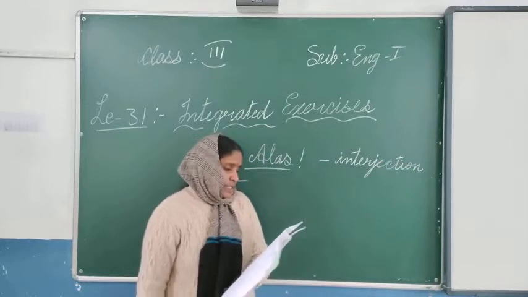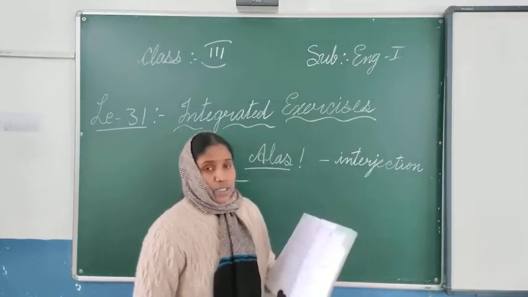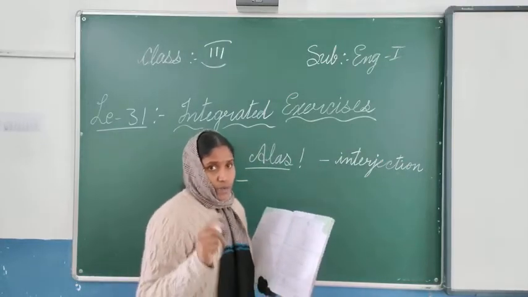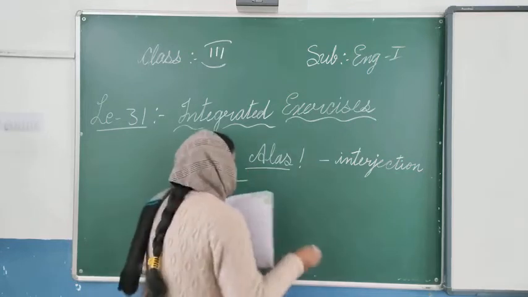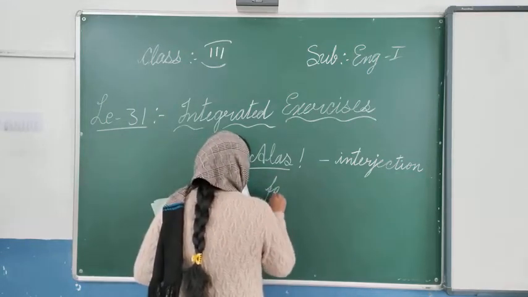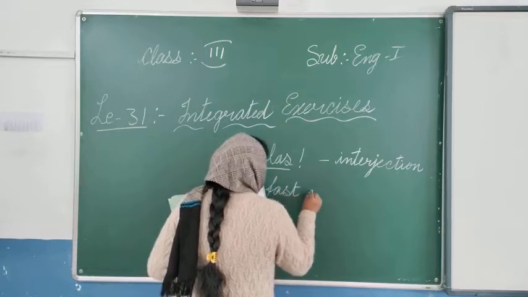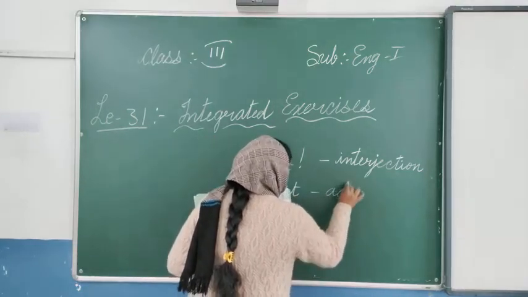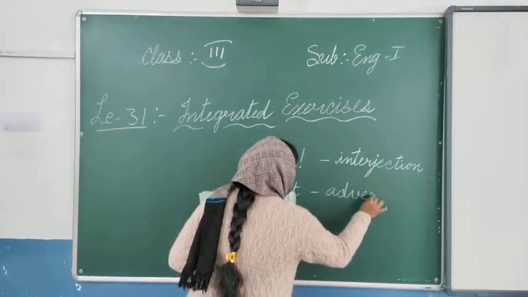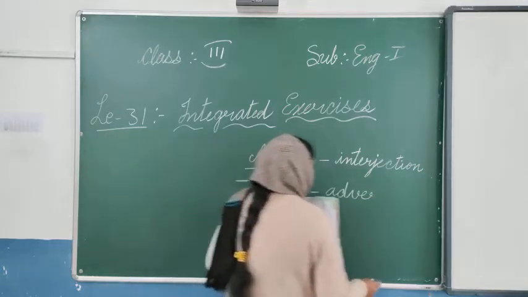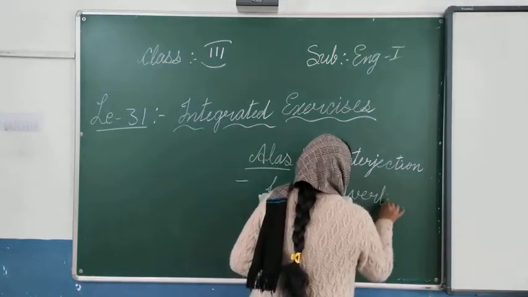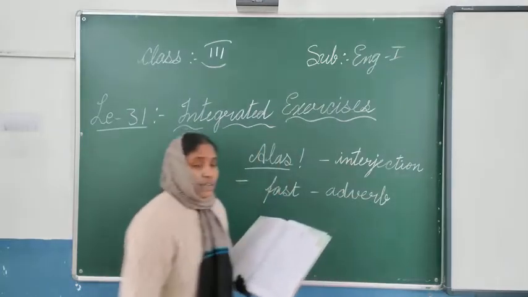The second one you see: the tiger runs very fast. Runs is a verb. So, very fast. Fast is the word they have underlined, means they have written in italics. So fast is an adverb because it is giving more support to the verb.